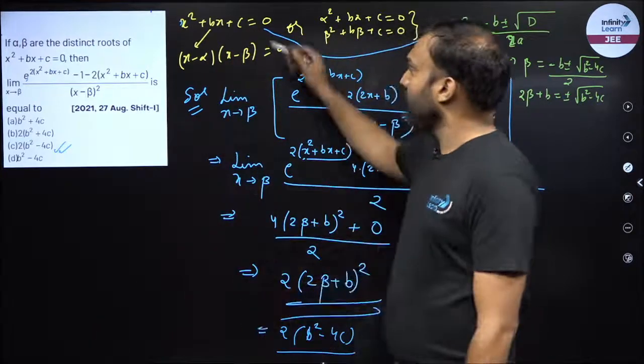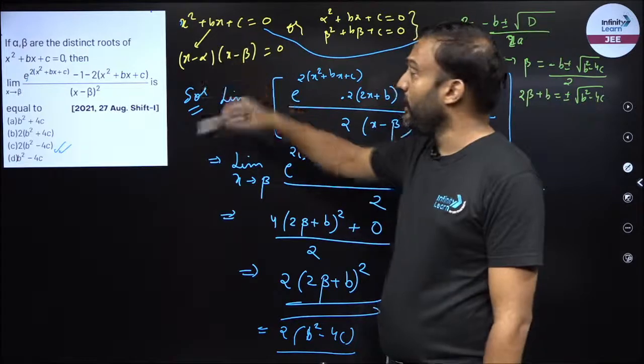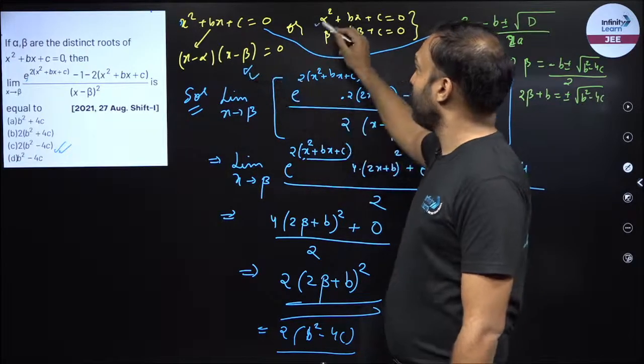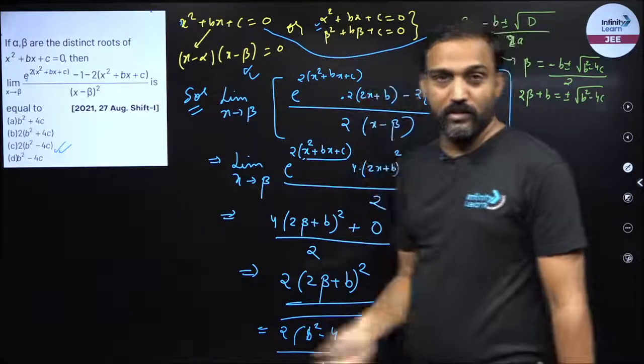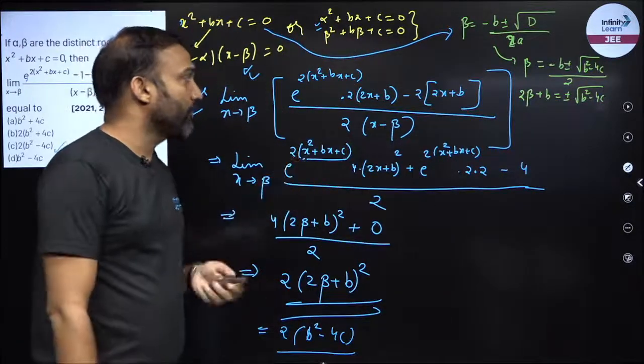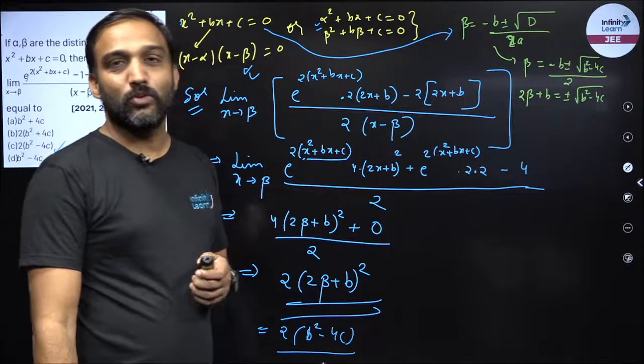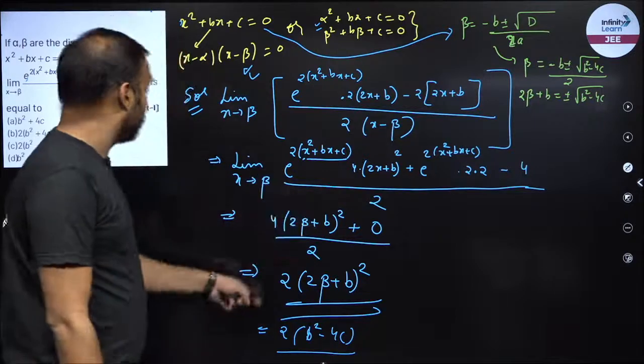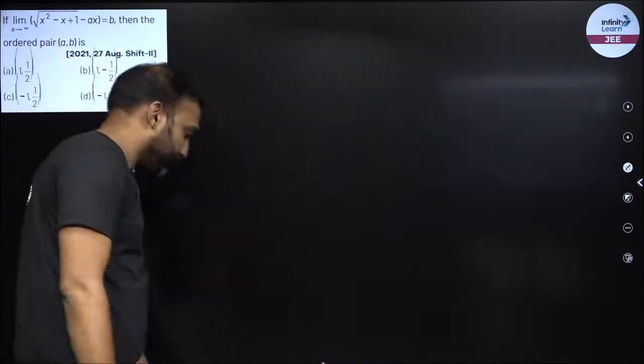So whenever a quadratic is given and whose roots are also known, either I can write this or I can write this, or I can write down the formula itself, using the Sridhar Acharya method, which is root of any quadratic is minus b plus minus root d upon 2a. Right, so this is clear. We can move on to the next one.